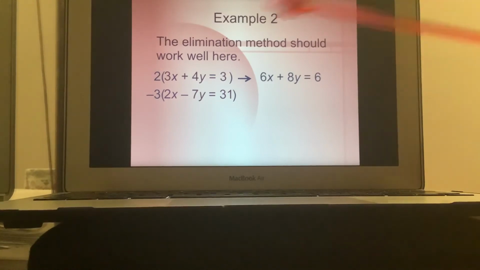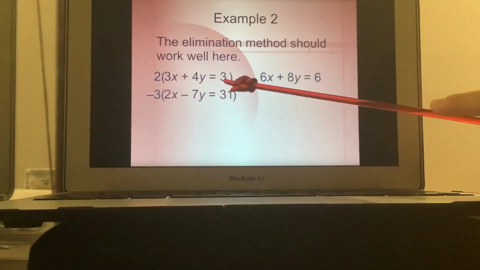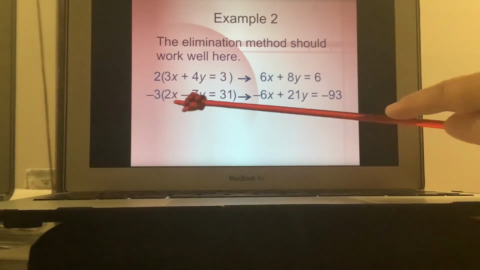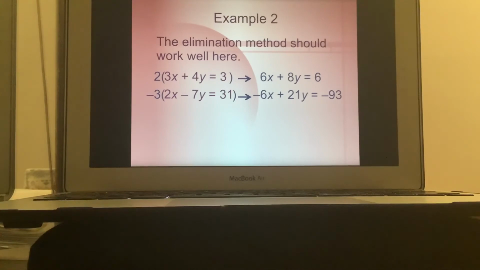Okay, now, when I multiply the 2 through this equation, I've got 6x plus 8y equals 6. Then when I multiply the negative 3, distribute that through this equation, then I'm going to get negative 6x plus 21y equals negative 93.